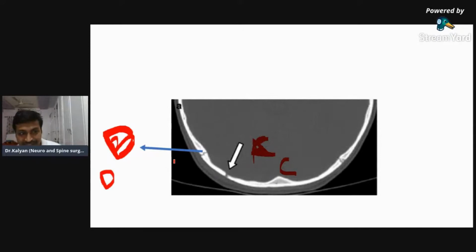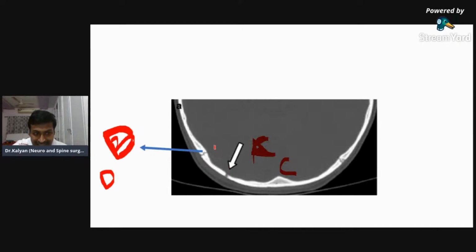See, when you look at D, can you see the zigzag ends? It is not a straight line. The zigzag is very clearly seen. Whereas when you look at C, C is a straight line. You don't have any zigzag ends.